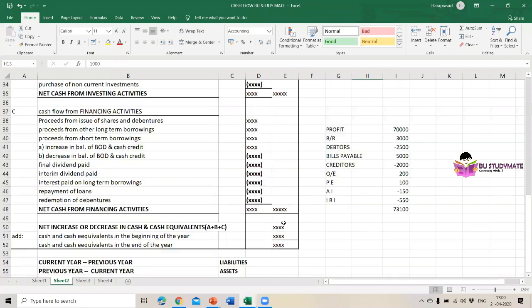The last part is, after calculating the net cash from financing activities, the next part is net increase or decrease in cash and cash equivalents. We have to add all three items: net cash from operating activities, net cash from investing activities, and net cash from financing activities. So I have written A plus B plus C. Here C, and above it B is there, and above B, A is there.